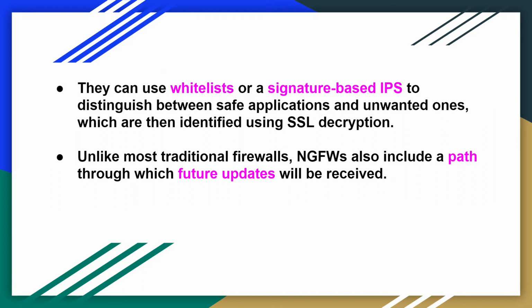What is SSL? It is Secure Socket Layer. And what is a whitelist? Safe applications are kept in the whitelist and unwanted ones are kept in the blacklist, or we can say unwanted ones are blocked. Unlike most traditional firewalls, next generation firewalls also include a path through which future updates will be received.